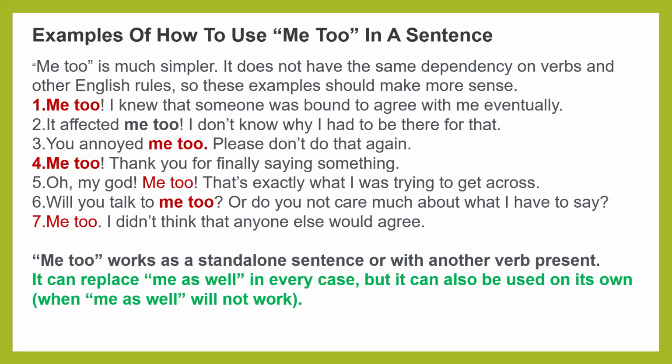Me too. I knew that someone was bound to agree with me eventually. In this sentence, me too is used as an exclamatory phrase at the beginning of the sentence. Next example is: it affected me too. I don't know why I had to be there for that. Third example is: you annoyed me too. Please don't do that again.